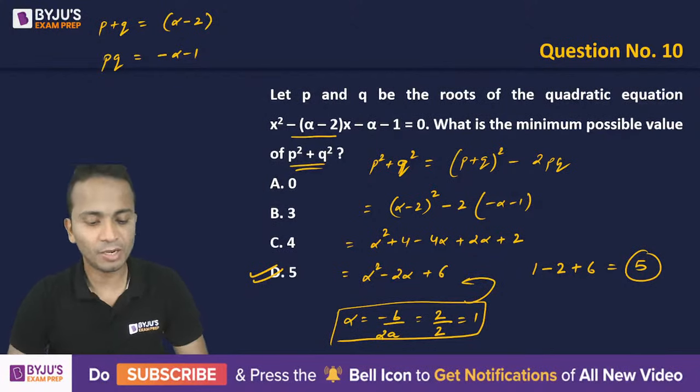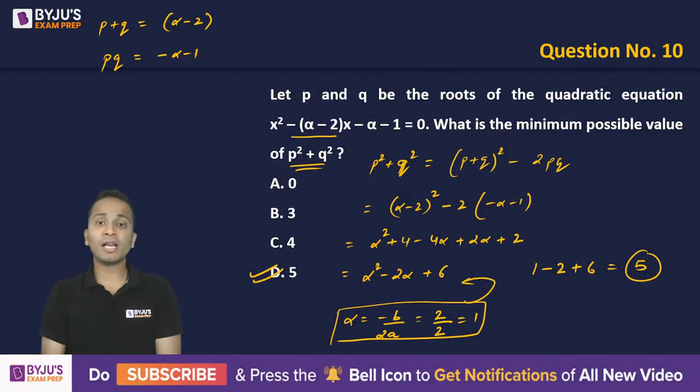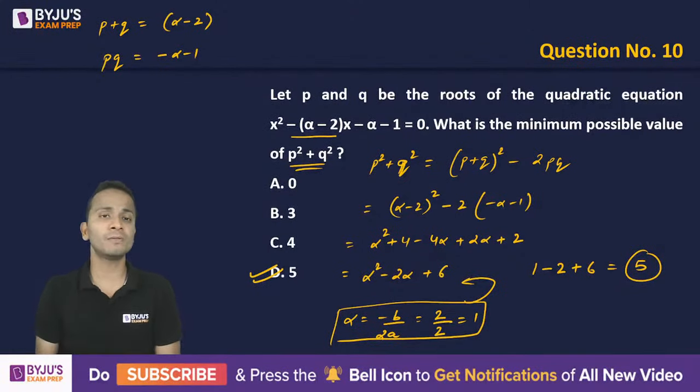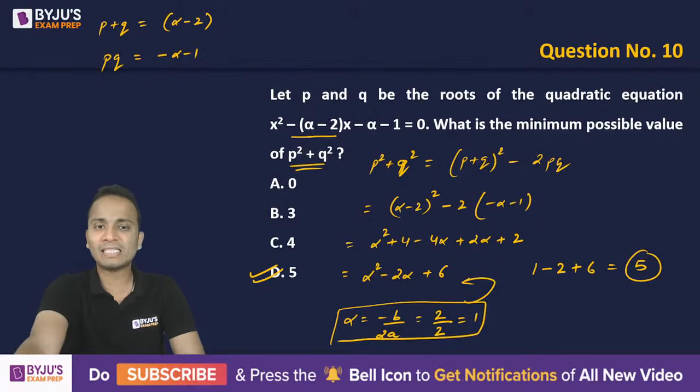All right. Okay. So just remember some of the results. Just remember in what way we can write the expression in terms of the sum and the product of the roots. So these are certain helpful things when it comes to the questions of quadratic equations or expressions. Okay, so the correct answer here was D, and that is all from my side for the day.